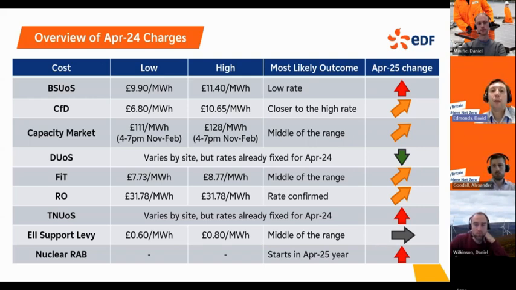One thing I didn't mention on the CFD, just to go back to that, is our best view of that is still, as we said before, closer to the higher rate there. The reason for that is that power prices can rise by a lot more than they can fall. And if power prices rise, the CFD cost decreases. So if prices can't fall that much, we think, from where they are at the moment for the next few months, that means that you're less likely to see a big increase in the CFD rate, and therefore in the range that we're seeing, our best view is closer to that high view with a smaller increase possible.